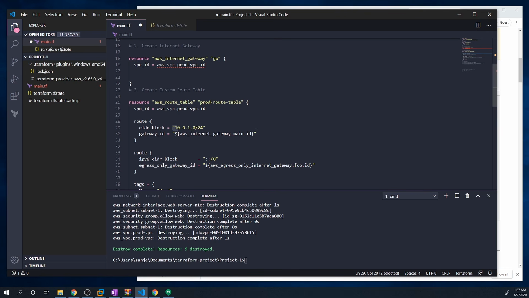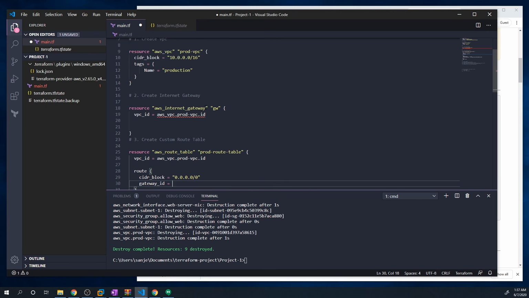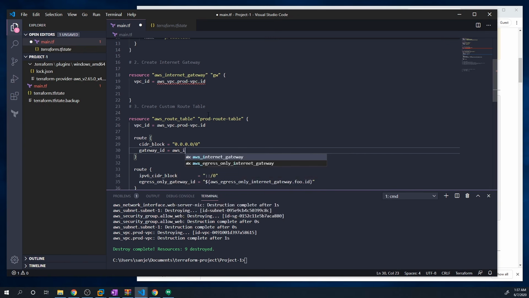However, what I want to do is set up a default route, which means all traffic is going to get sent to the internet gateway. So to do a default route, if you guys aren't familiar with networking, you just do 0.0.0.0/0, and this is going to send all IPv4 traffic wherever this route points. And this is the old syntax of referencing other resources. But remember, we're just going to do it the same way we did for the VPC. So let's find the AWS internet gateway. And so we just do aws_internet_gateway, then you do dot, and then we just reference the name. So we just get a name of gw, and then we want the id property. Okay, and so that's all we have to do to create a default route.